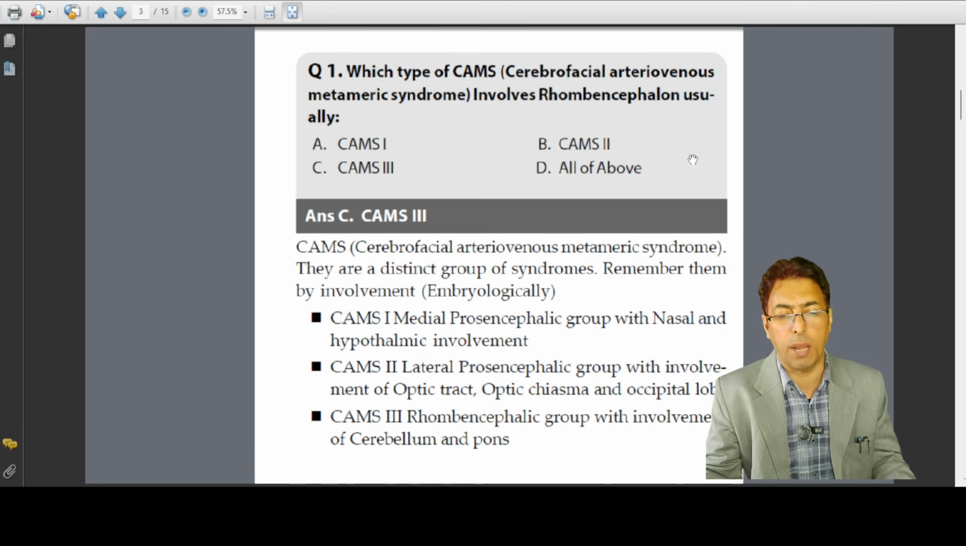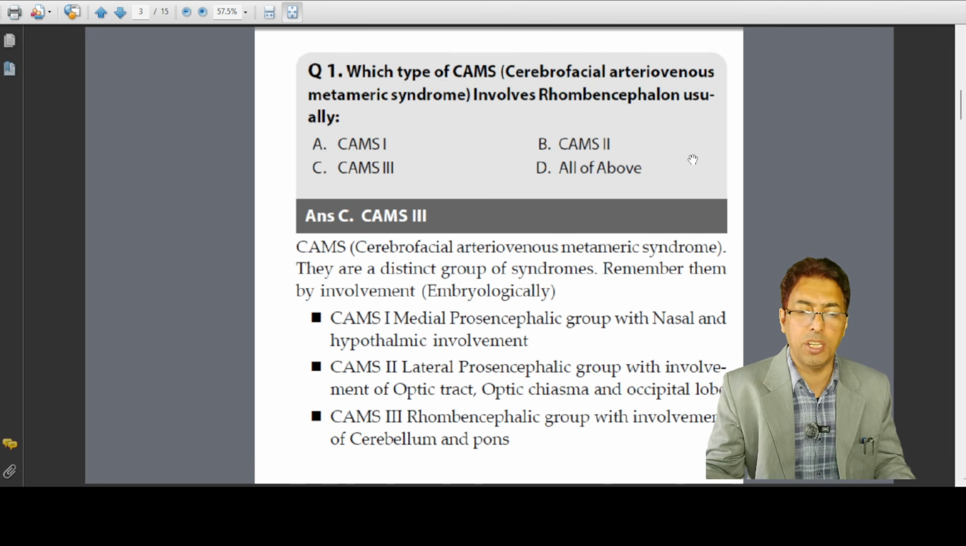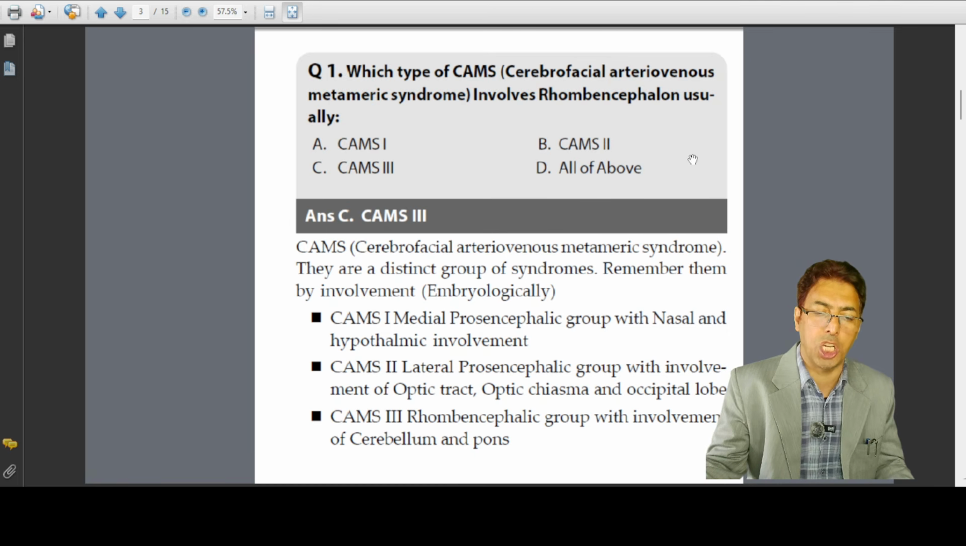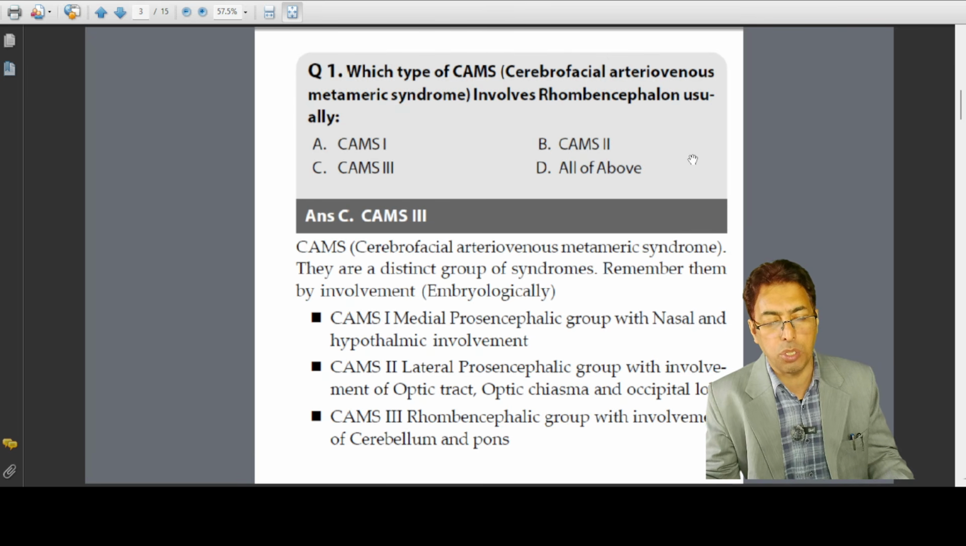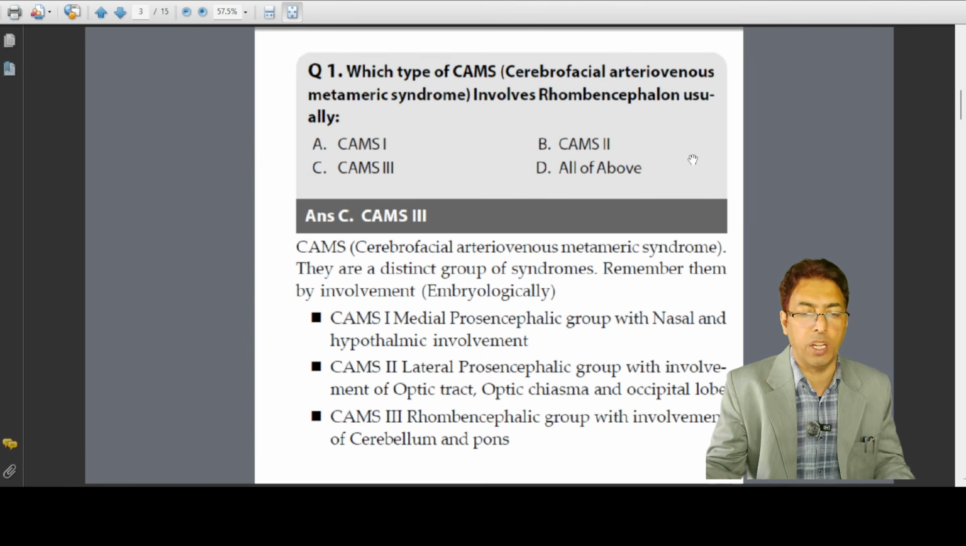There are various types of CAMS: 1, 2, 3. And these cerebrofacial arteriovenous metameric syndromes are categorized on the basis of their presentation. CAMS1, CAMS2, CAMS3. You have to remember what the features of CAMS1, CAMS2 and CAMS3 are. Which part is involved, is the prosencephalon involved, why is the Roman Kaplan involved, and what are the important associations. So nasal, hypothalamic, optic, and pontine involvements differ in the CAMS.